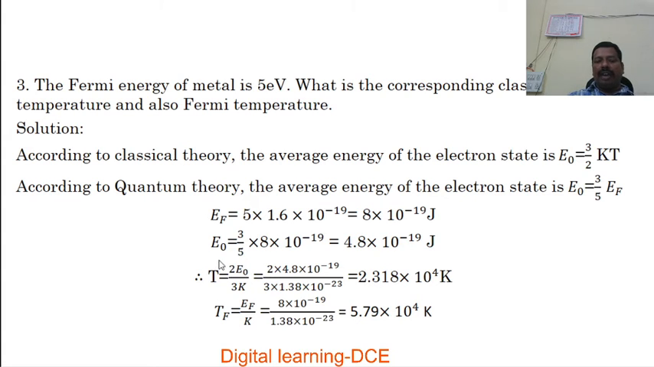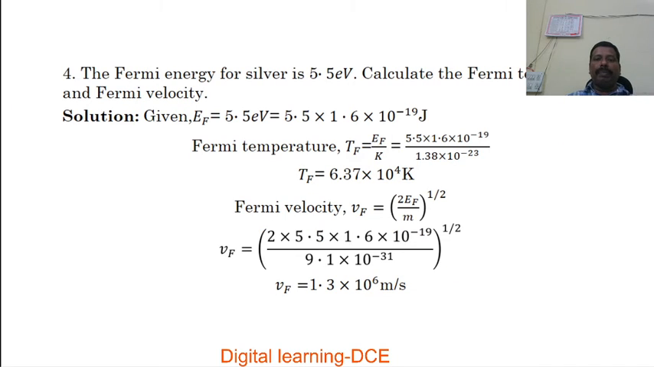Now we know the value of this classical temperature. Now we are going to calculate the Fermi temperature. This is the second demand of the problem. Again we know the relation for Fermi temperature in terms of Fermi energy and Boltzmann constant, TF equal to EF by k. Substitute EF and the Boltzmann constant, and simplifying we get the Fermi temperature as 5.79 × 10^4 Kelvin. Next problem.